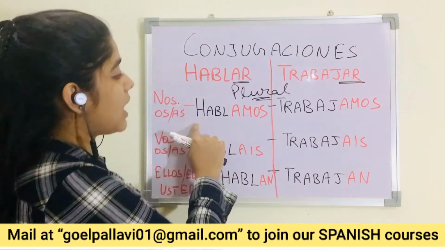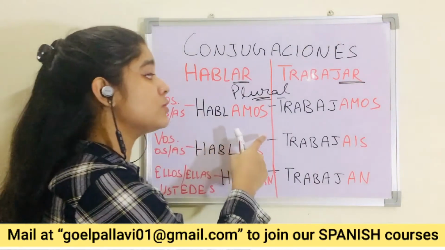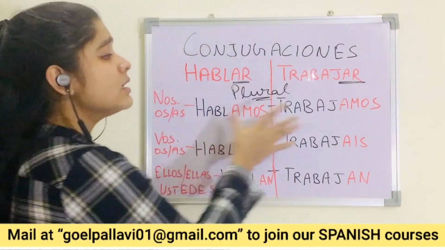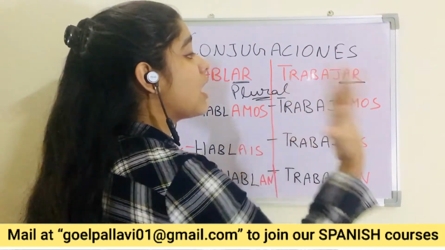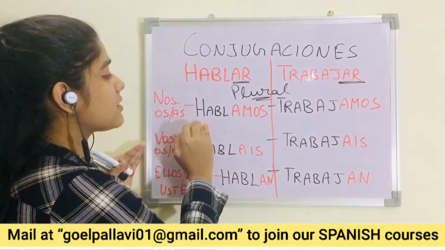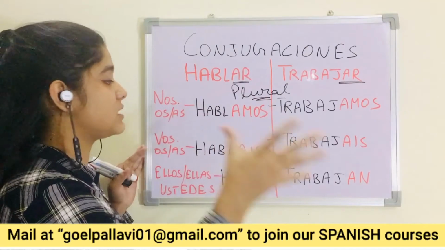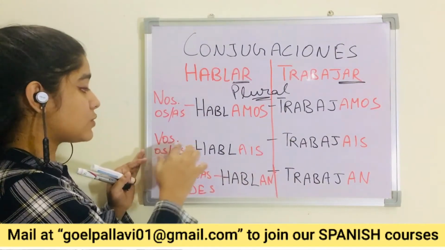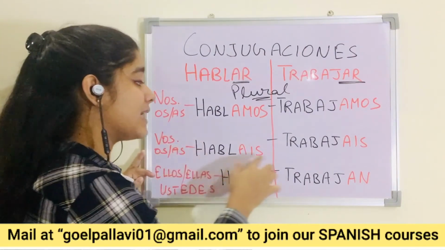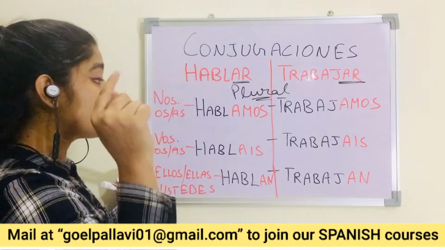Okay. So hablamos en español. Nosotros hablamos en español. Vosotros, you all. Okay. Same here also, trabajamos en la oficina. So first we'll do hablar verb. Hablamos en español. We speak, we talk in Spanish. Okay. Vosotros, vosotras, both. Okay. Vosotros, vosotras habláis en español. You all in an informal way talk in Spanish.